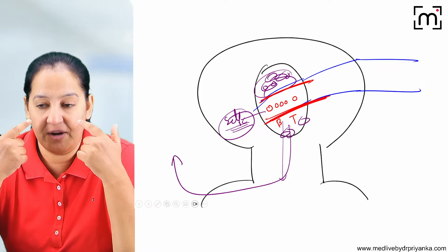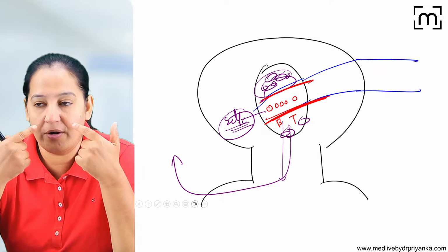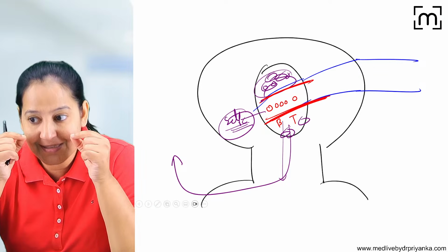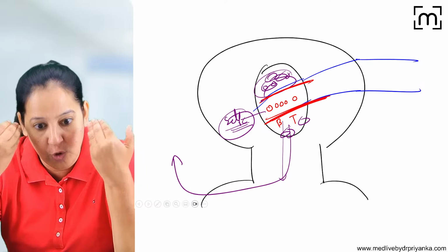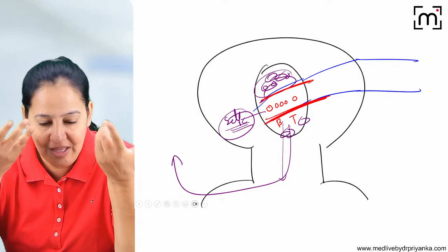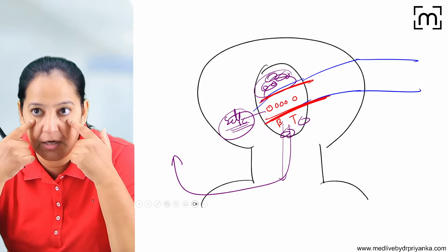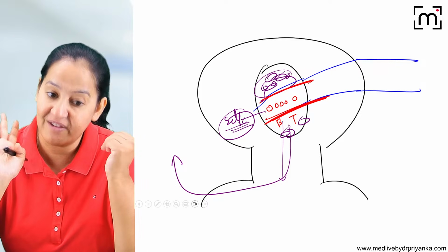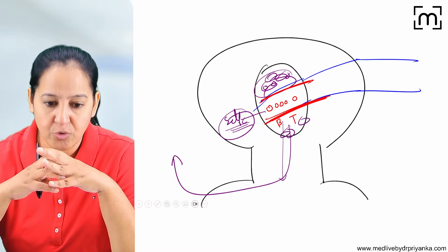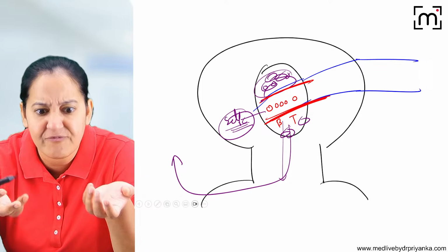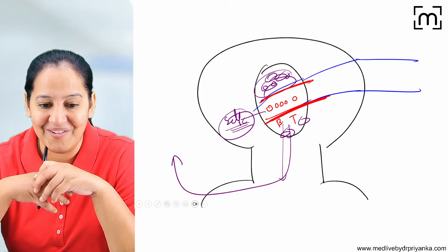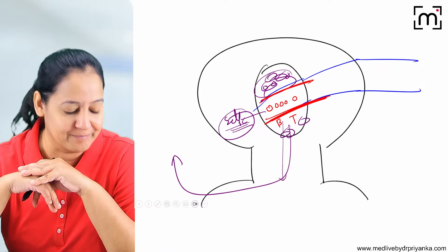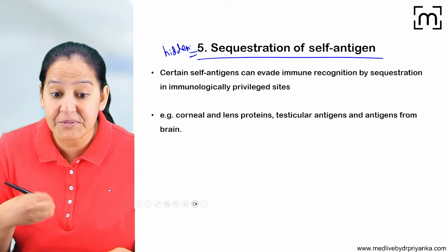Now, for example, if I have keratitis or any disease of the lens of the eye, and the protein of my lens or tissue from my cornea leaks and goes into my blood. Imagine, it can happen in ophthalmology, you read many diseases. So the lens protein or the corneal tissue dissolves and leaks into the blood. Will my B and T lymphocytes attack or not attack such antigen? They will attack because they will recognize it as foreign, because they have never seen them. This is the meaning of sequestration.